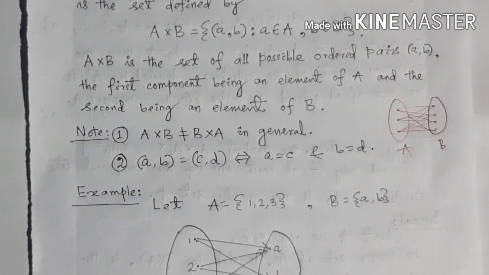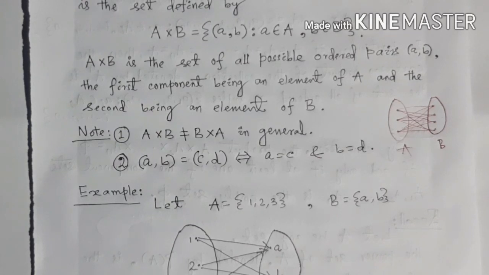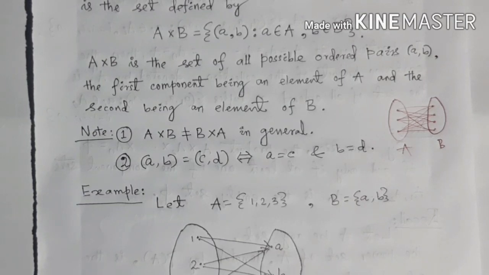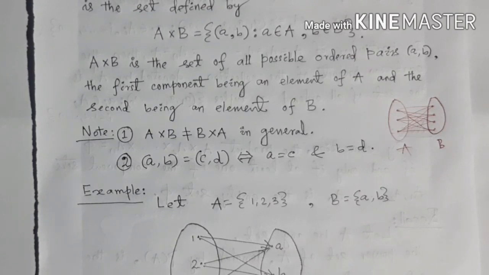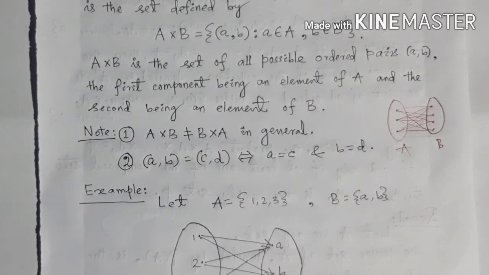Note 2: Two ordered pairs are equal if and only if the corresponding components are equal. That means if (a, b) equals (c, d), then a equals c and b equals d, and if a equals c and b equals d, then we can say the ordered pair (a, b) equals the ordered pair (c, d). So we'll move to one example.